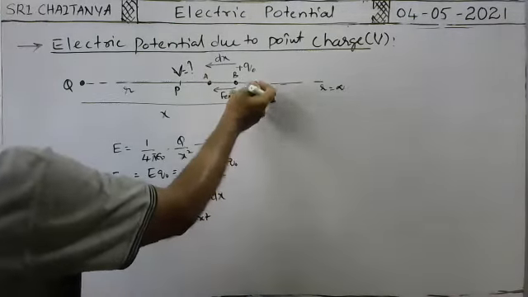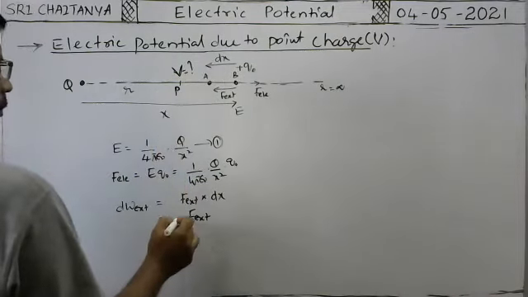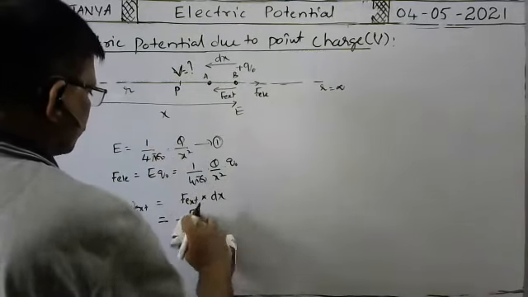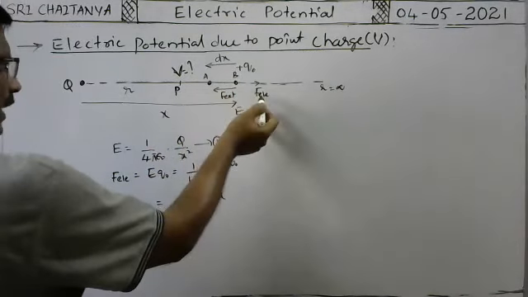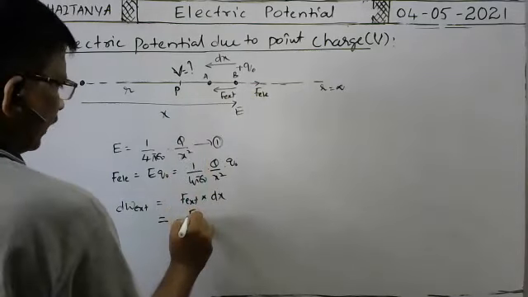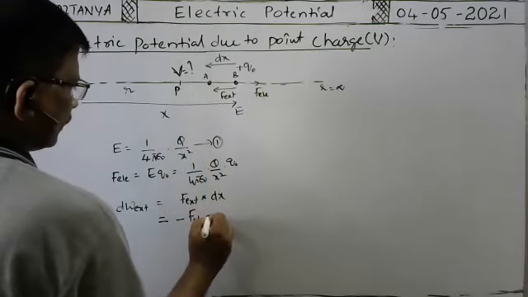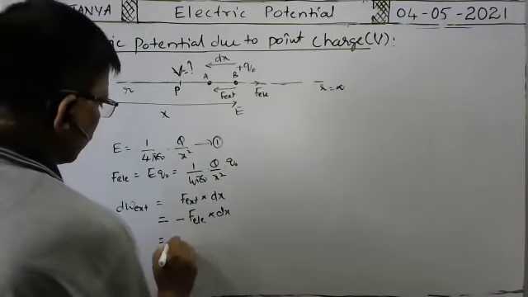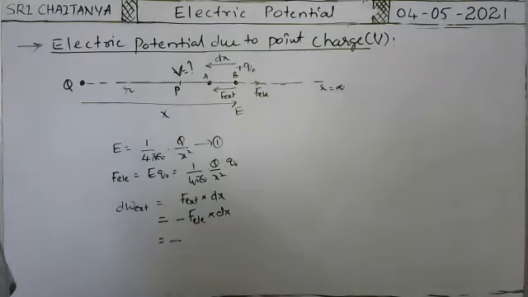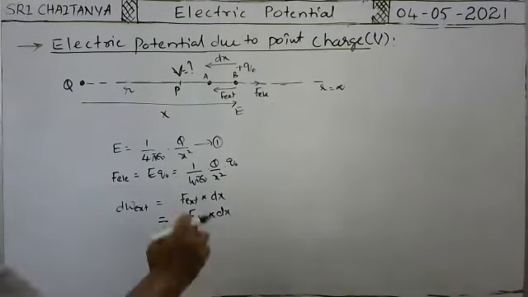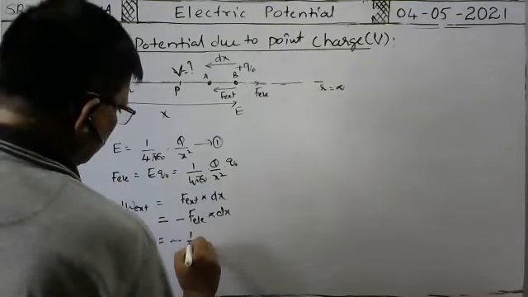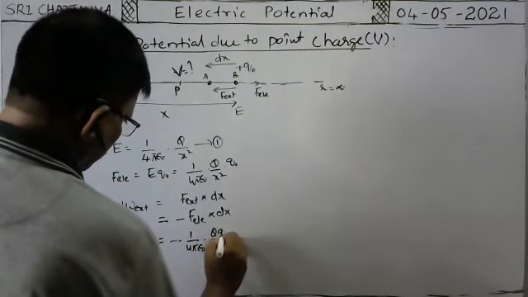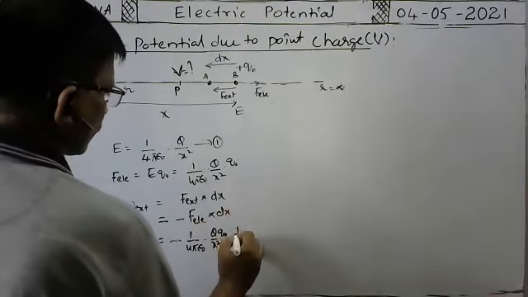The same electric force you take in the opposite direction, then you will get minus. So minus external force means minus electric force. External force is equal to electric force only, but it's opposite in direction. That's why external force is equal to minus F electric into dx. So you substitute the value. What is the electric force? 1 by 4 pi epsilon naught into q by x square, q naught into dx.